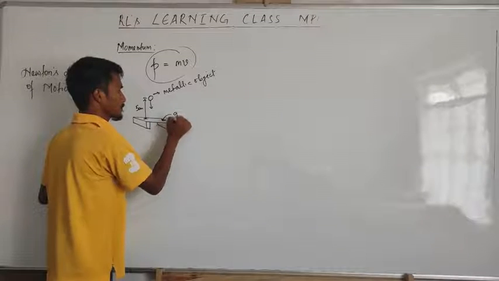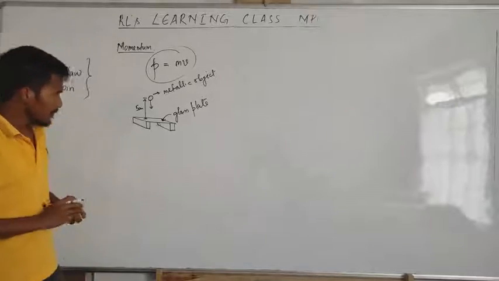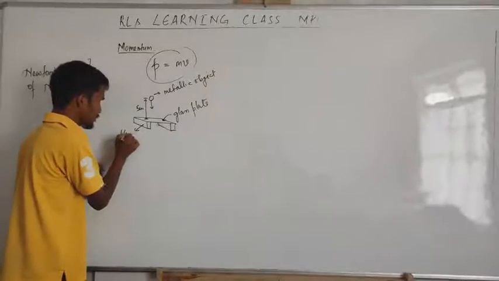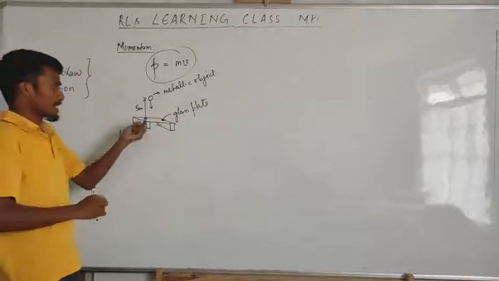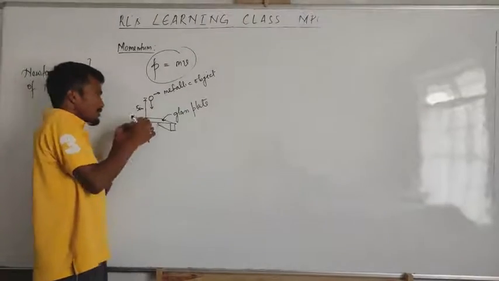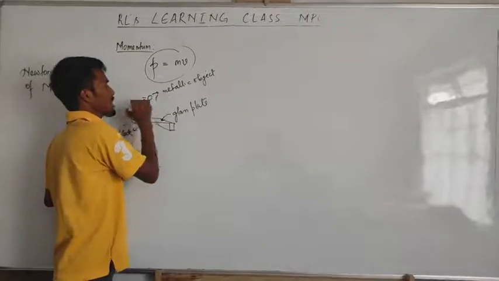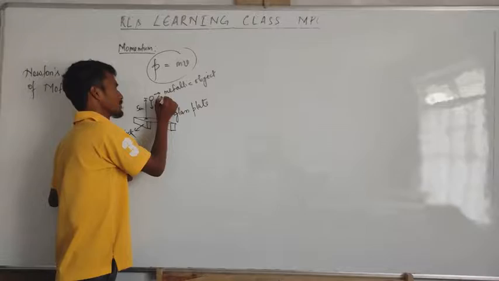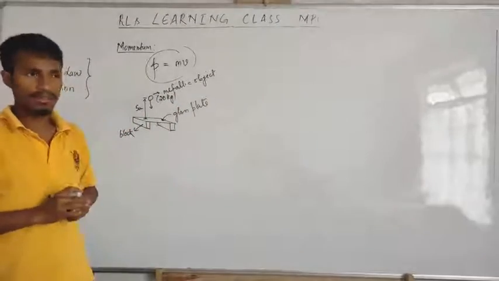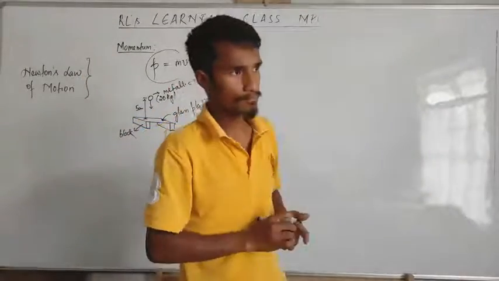This is the glass plate, placed on top of these two blocks. These are the blocks. Now this is a metallic object 5 centimeters above this glass plate. It is made to fall on this glass plate. Let's say the mass of this object is 20 kg. Just an example.